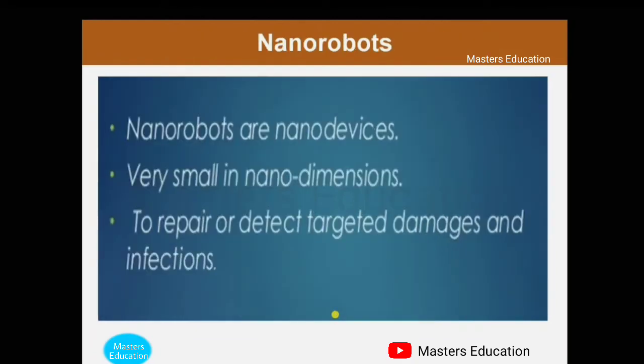Next, nanorobot. Nanorobot is an application of nanomedicine. It is also called a nano device. Nanorobots are nano devices. These are very small in size, that is from 1 to 10^2 nanometers, and they are used to repair or detect targeted damage and infections.